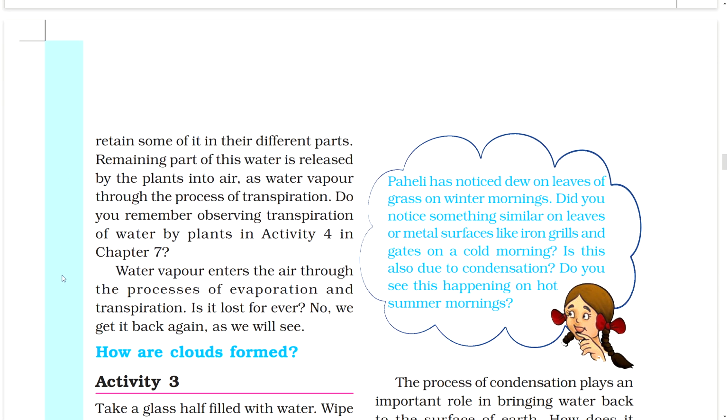Plants retain some of it in their different parts. The remaining part of this water is released by the plants into air as water vapor through the process of transpiration. Do you remember observing transpiration of water by plants in Activity 4 in Chapter 7? Water vapor enters the air through the processes of evaporation and transpiration. Is it lost forever? No, we get it back again, as we will see.